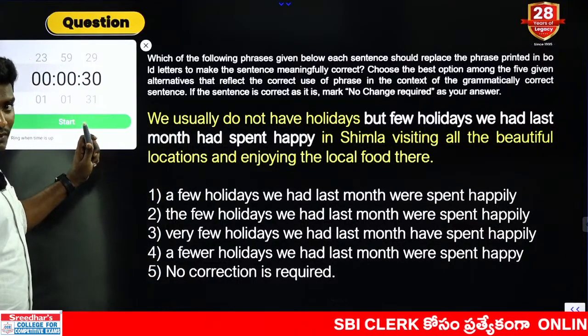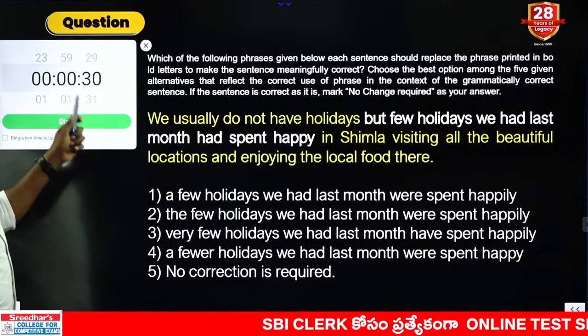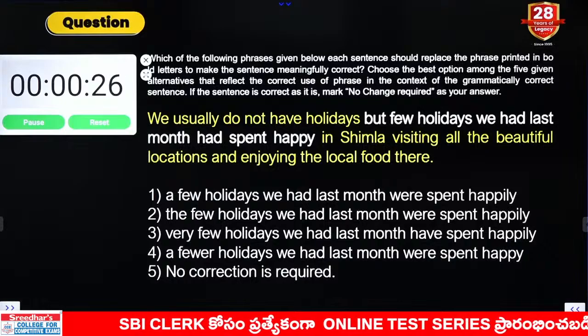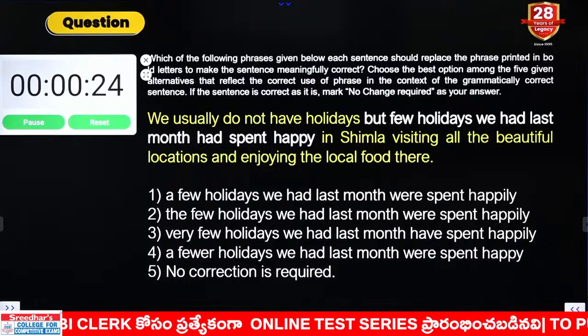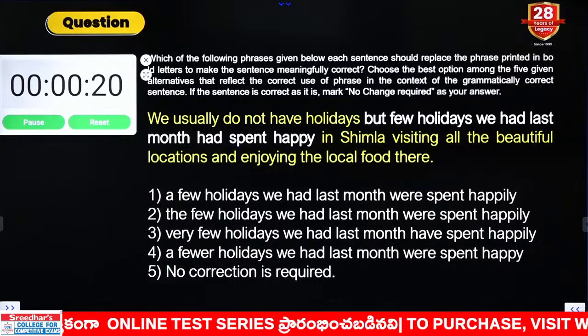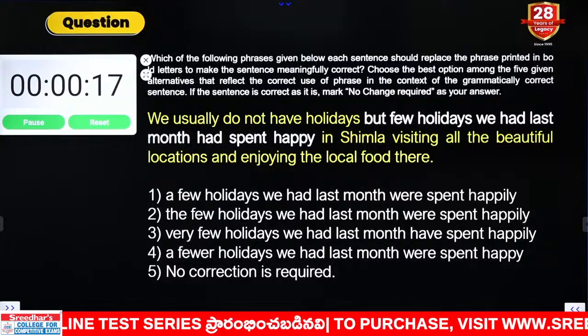Let us practice some model questions for our quick practice session. Let us look through the phrase replacement as some of the students asked. Let us go through some phrase replacement questions. Good evening everyone. Look at the first statement. I am giving you 30 seconds to solve this question. Please start.